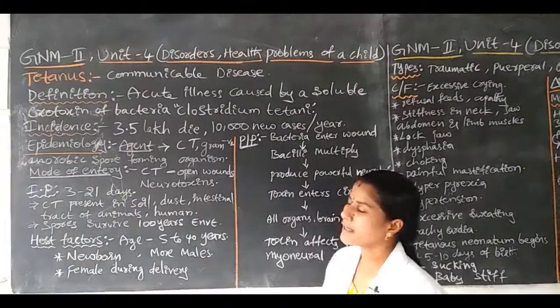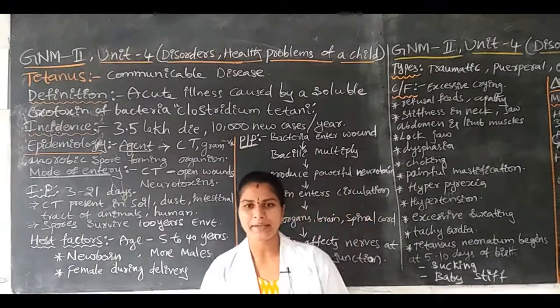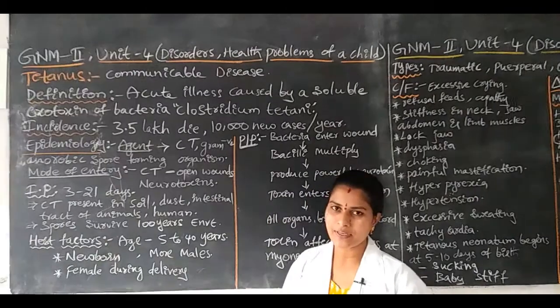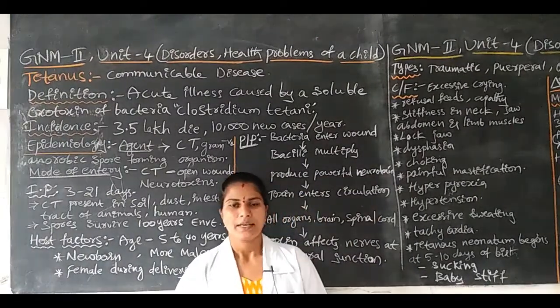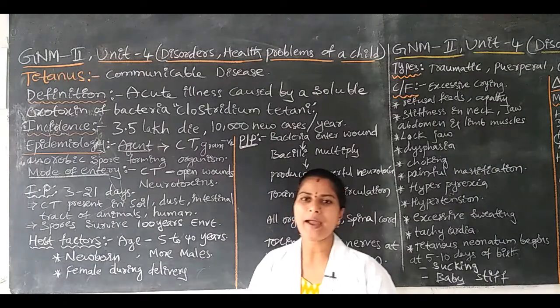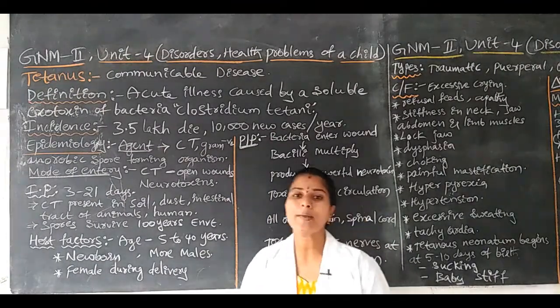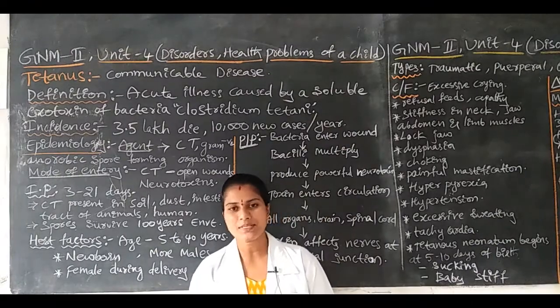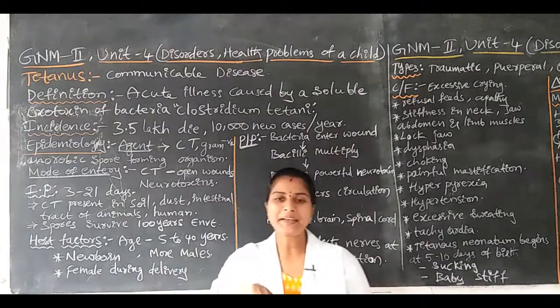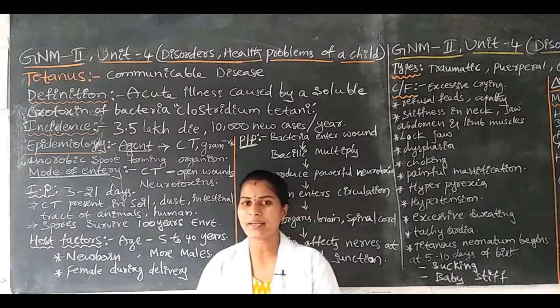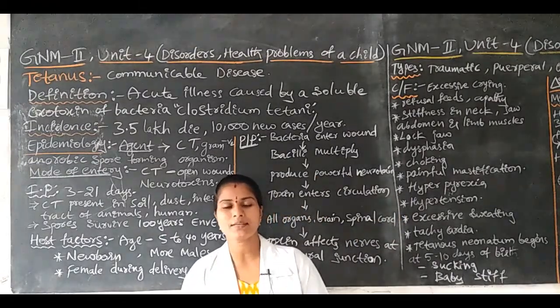This is regarding Clostridium tetani bacteria. It is a major causative agent for tetanus. It is a gram-negative, anaerobic bacteria, and it forms spores for protection against harmful conditions.